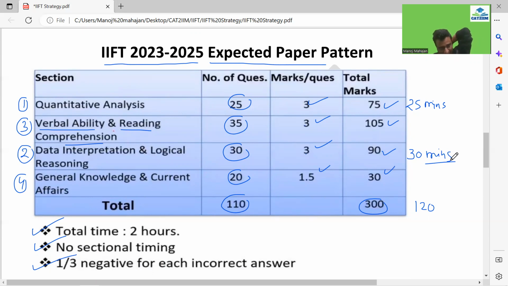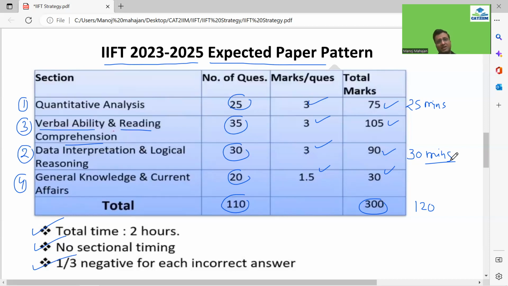So what I would say is, guys, if DI is calculation intensive, a difficult one, choices are damn close, guys, then avoid it. But if I look at the last year, guys, some DI was doable. Even DI was a little easier than the LR stuff. In the LR, the only questions which were a little easier, guys, were the loose ones, where maybe you get a single question, that could be on coding, decoding, it could be on series also. When you have 4 questions on a set, those kinds of questions on the LR were not that easy, right?